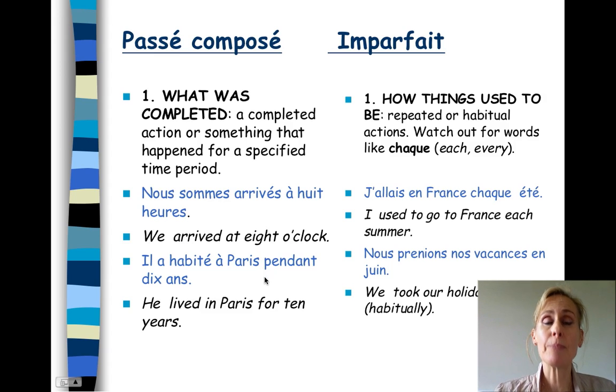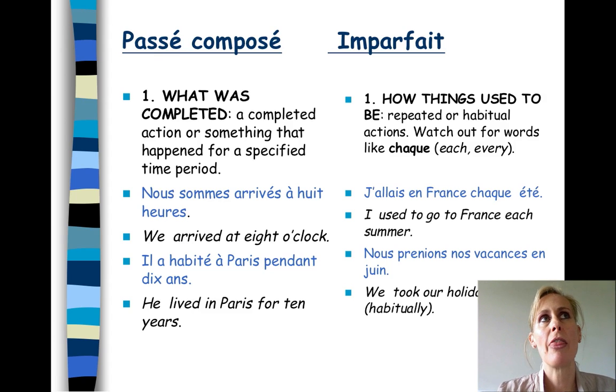Il a habité à Paris pendant 10 ans. He lived in Paris for 10 years, completed. Also note that with pendant, we use the passé composé. Nous prenions nos vacances en juin. We took our holidays in June, habitually. That is, every June we would take our holidays. It's a habit, it's ongoing, so we use the imparfait.